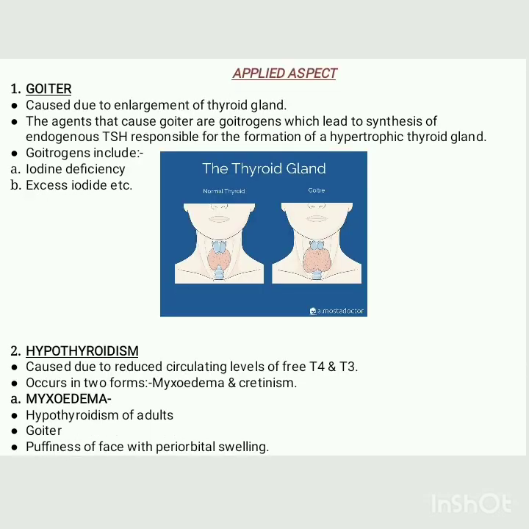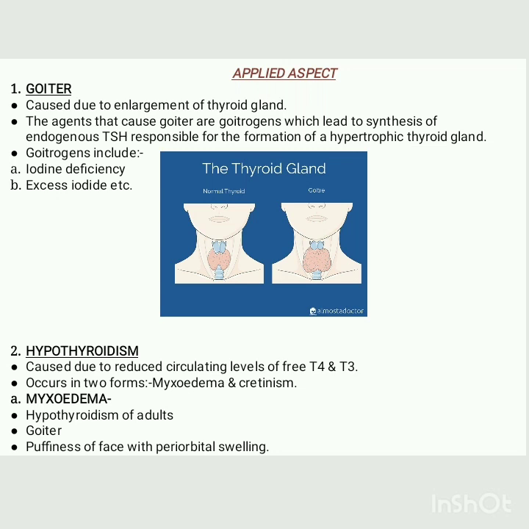The applied aspect of this hormone is that enlargement of the thyroid gland leads to goiter, and the agents that cause goiter are known as goitrogens, which lead to the synthesis of endogenous TSH, and one of these goitrogens is iodine deficiency. Goiter is caused due to iodine deficiency or maybe the presence of excess iodide, and there are many other factors. In this picture, we can easily see the swollen thyroid gland, the enlargement of the thyroid gland leading to goiter.